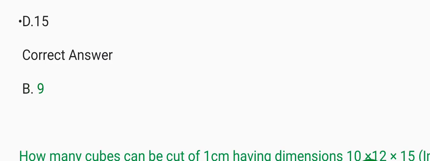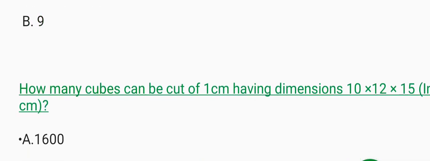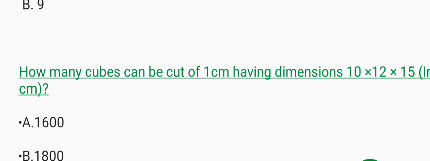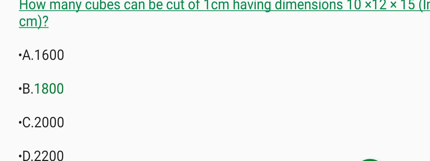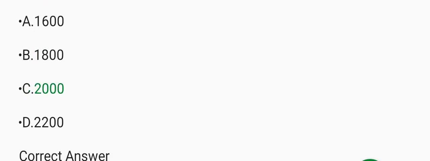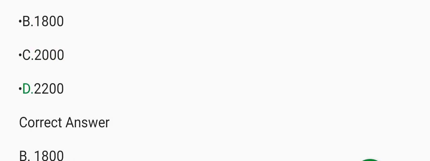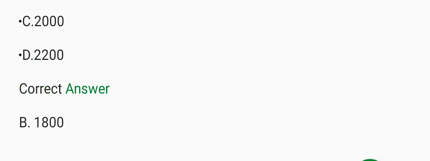9. How many cubes of 1 centimeter can be cut from a block having dimensions 10 times 12 times 15 in cm? A. 1,600, B. 1,800, C. 2,000, D. 2,200. Correct answer: B.